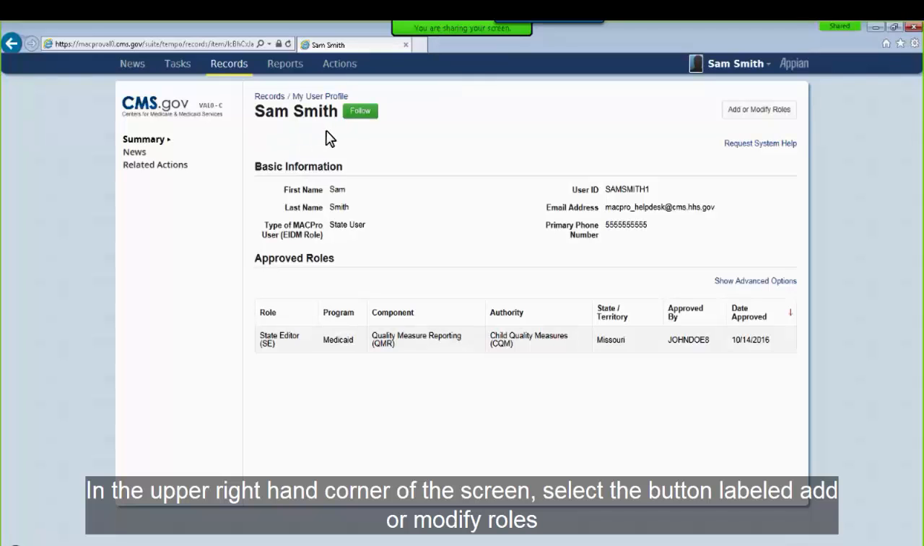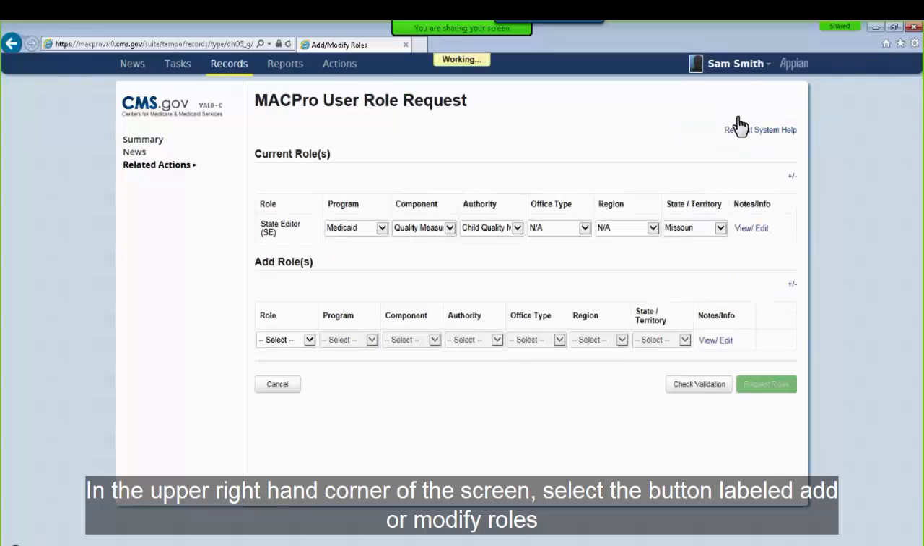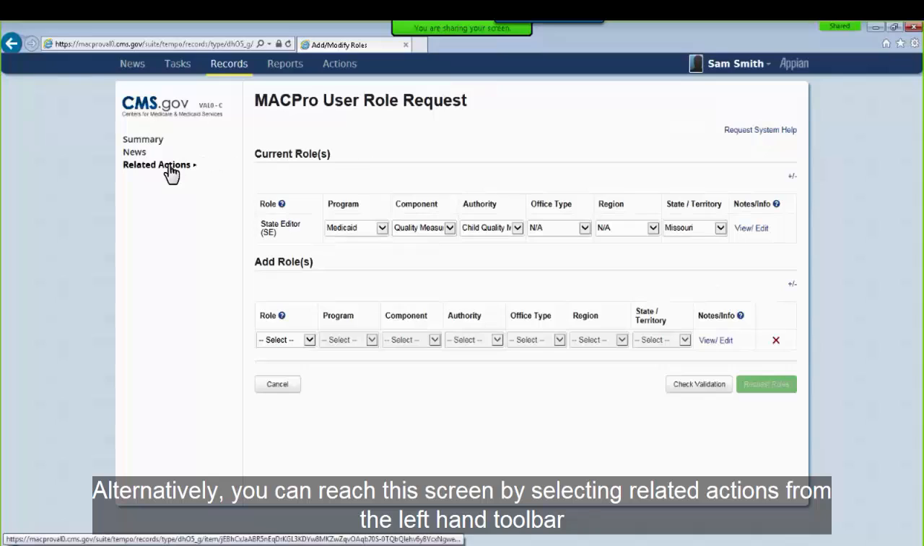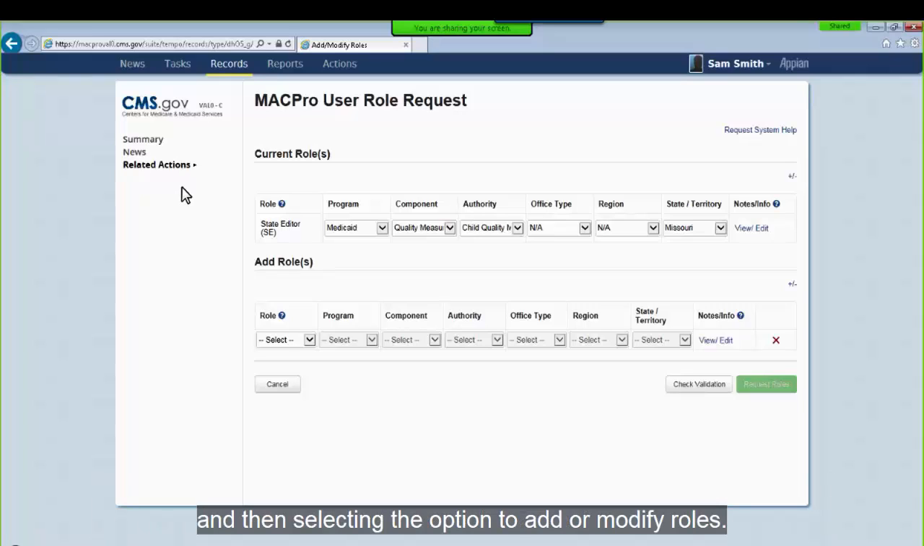In the upper right-hand corner of the screen, select the button labeled Add or Modify Roles. Alternatively, you can reach this screen by selecting Related Actions from the left-hand toolbar and then selecting the option to add or modify roles. Your current roles will be listed under the Current Roles section.